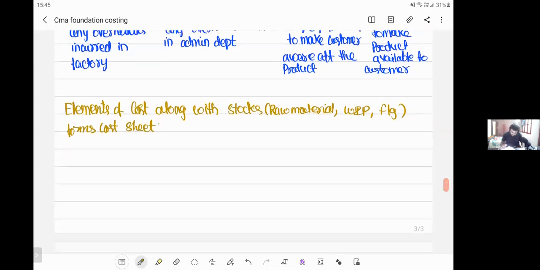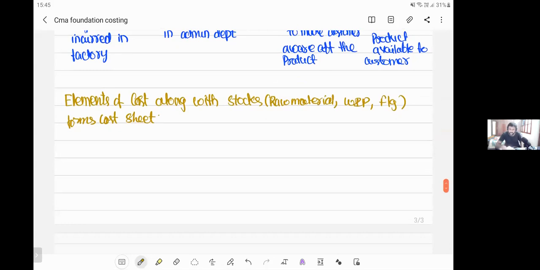Now let's proceed further. Now let's try to understand the cost sheet. After discussing so many things regarding elements of cost, we are supposed to understand about the cost sheet, right? If not, the cost sheet will feel sad. Now let us try to understand what is a cost sheet.